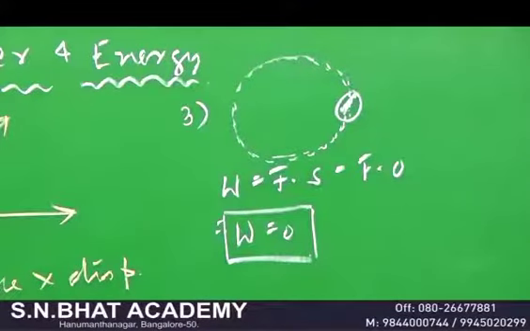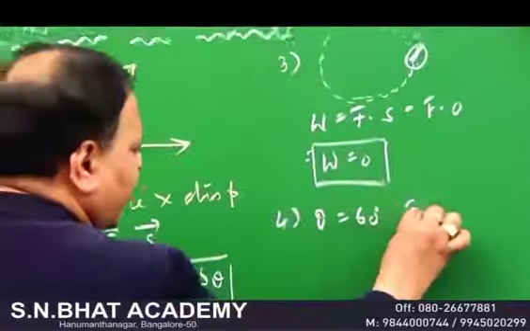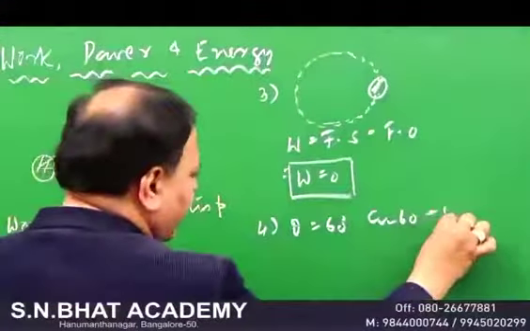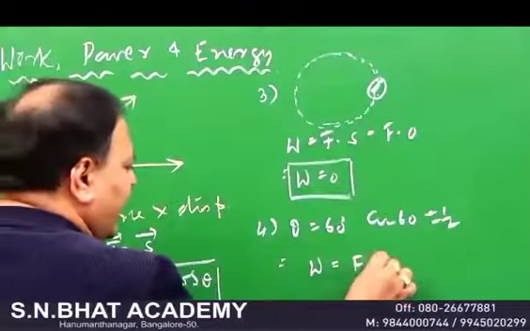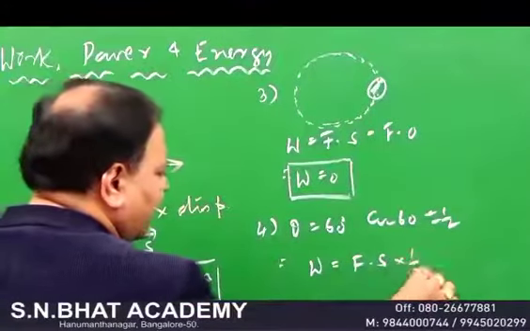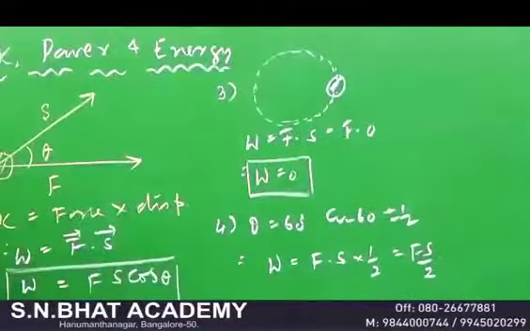When this angle theta is equal to something like 60 degrees, you know that your cos 60 is equal to half. If you ask me what is the work done, your work done is given by F into S into half, that's equal to FS by 2. These things you have to remember, it's very important.